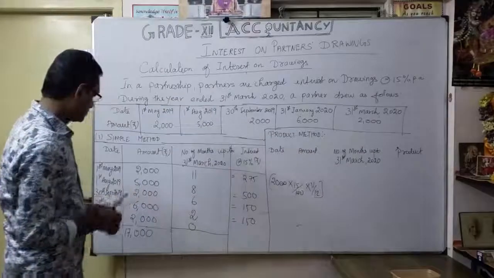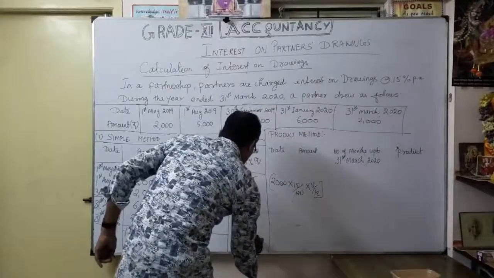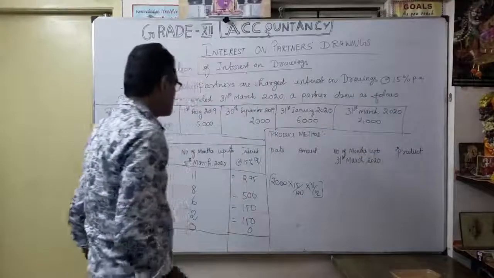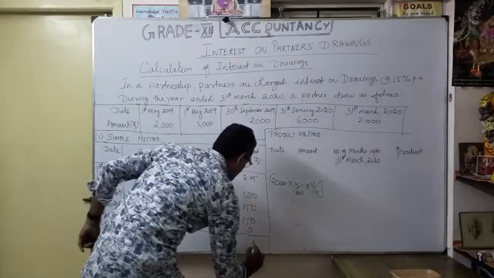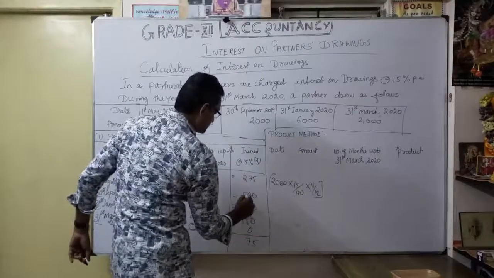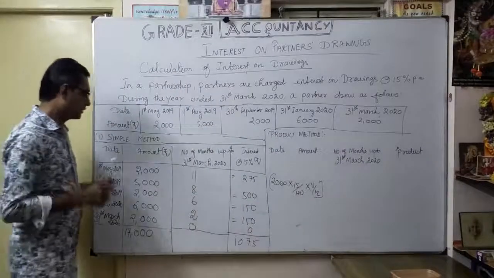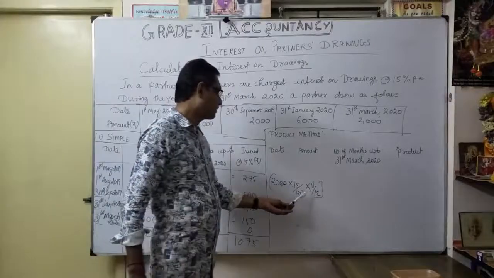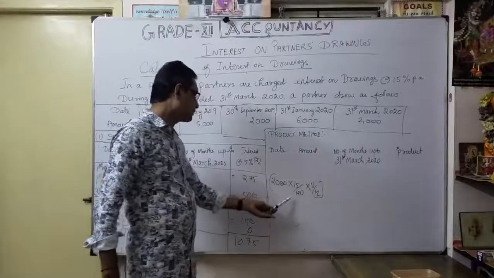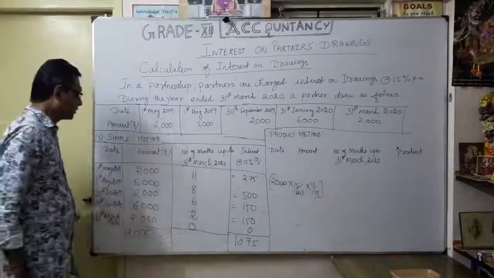Here nothing, so no months. Here 0, so naturally here also 0. So your total interest for the year is how much? When you total everything, 1075. So 5 plus 10, 17, 3, 8 and 10. So total interest is 1075. So we calculate 2000 into 15 by 100 into 11 by 12, and for this one 5000 into 15 by 100 into 8 by 12. Similarly, we have to calculate all for the simple method.